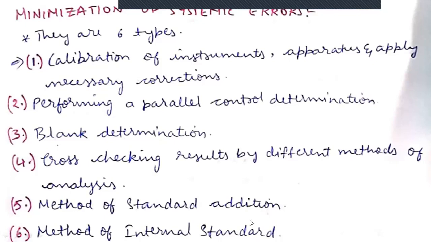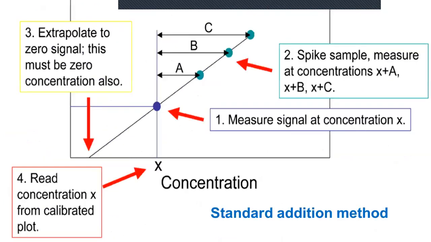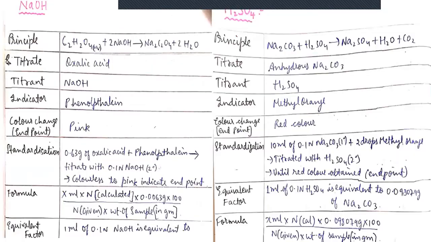Whereas in the standard addition method, the standard added to the sample gradually increases. By using these two methods, we can easily minimize the systemic errors. These are very important methods used in the pharmaceutical industries. So this is about minimization of systemic errors.